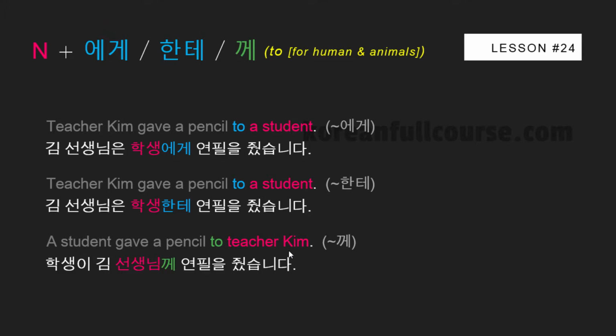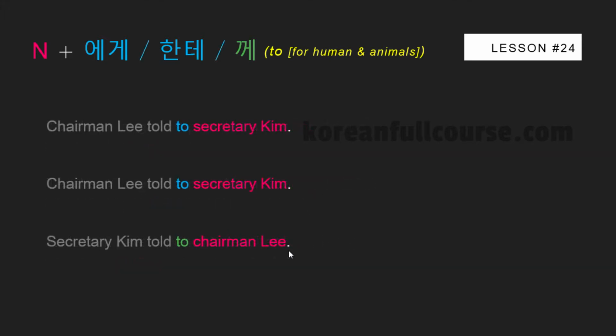학생이 김 선생님께 연필을 주었습니다. Here you can say 선생님에게 or 선생님한테. It also would be correct, but when you want to show or have to show some respect to a person, you can use the preposition 께 instead of 에게 or 한테. Here are 3 more examples. Pause the video and try to translate them.